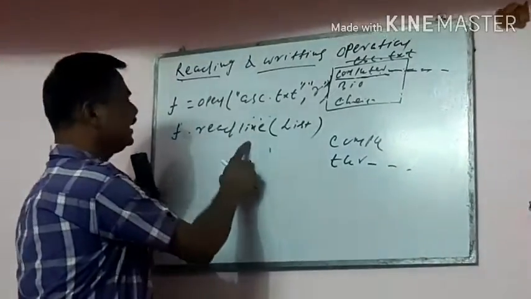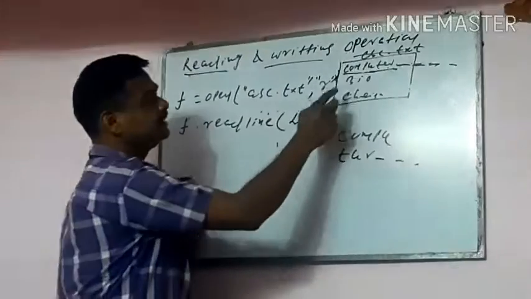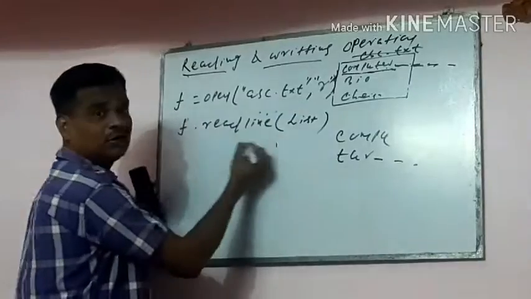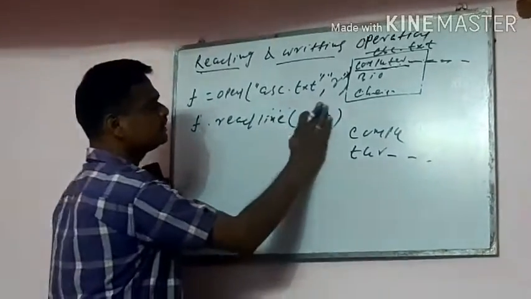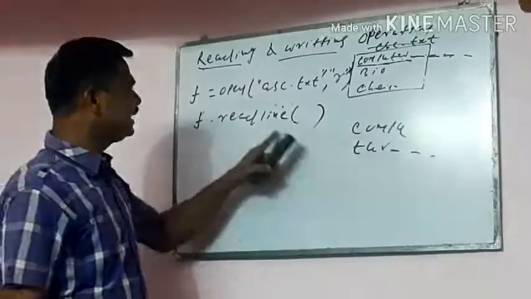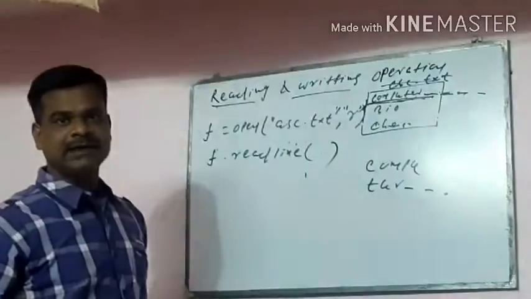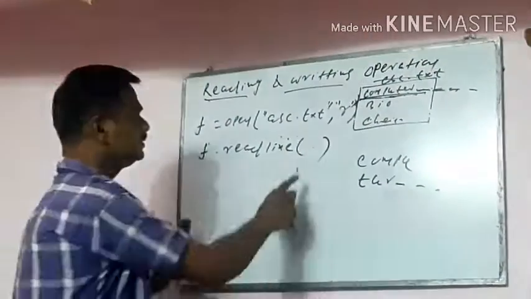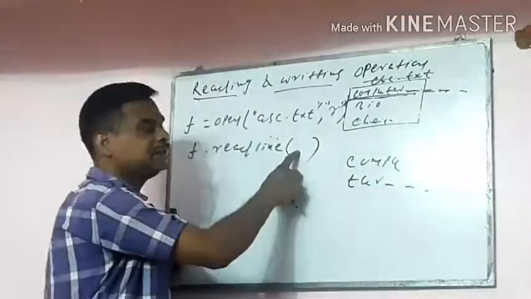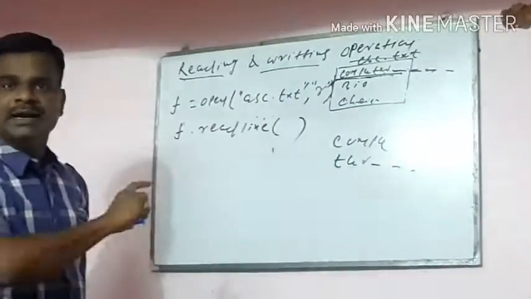F1 dot readlines means read lines. Suppose there are no parameters. Readlines, suppose I am taking the readline function only. It reads a whole line. There is no parameter in the readline. Readline means only reading one line at a time.